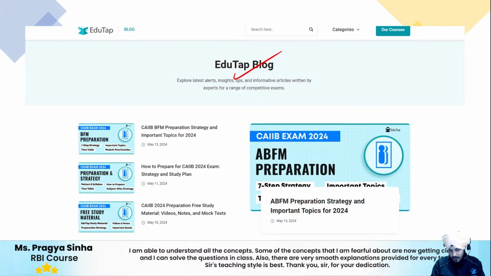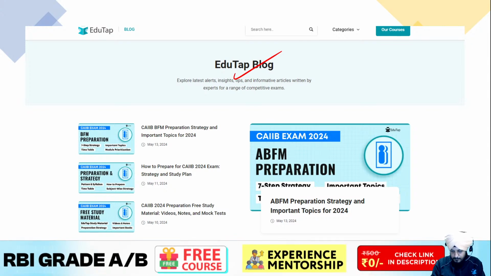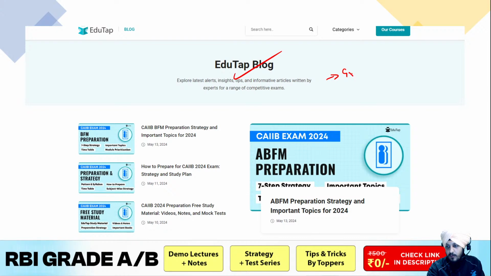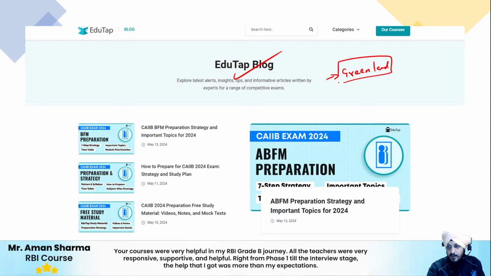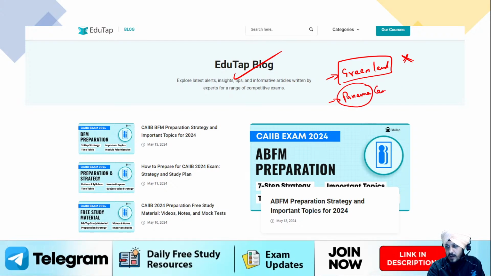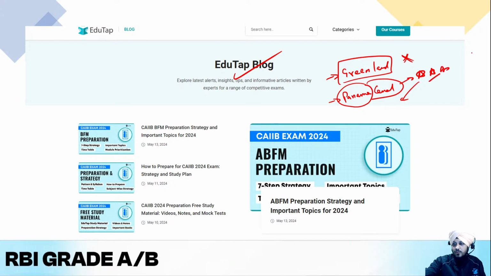Now let me see the chat box if there is something. Yes, the example of Greenland is also good. Swapnil has written the example of Greenland, how Donald Trump wanted to dominate Greenland, but was not able to do that, because of the multiple reasons that are there in the news. Apart from that, there was news related to Panama also. So the US wants to gain access with respect to the Panama Canal. That can also be an example. So yes, Swapnil, your point is very much relevant. Apart from that, this Panama Canal was also in the news, so you can write that also.